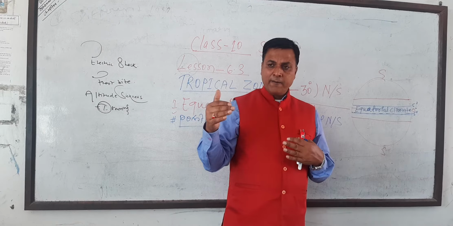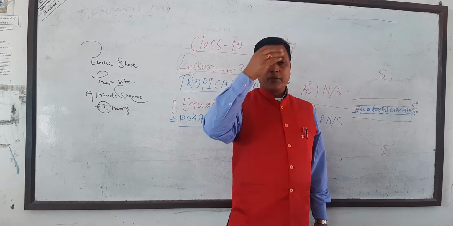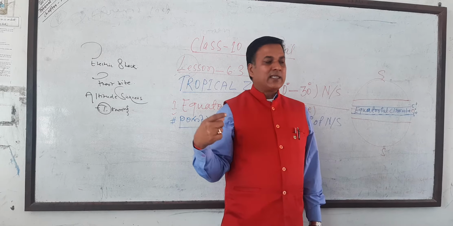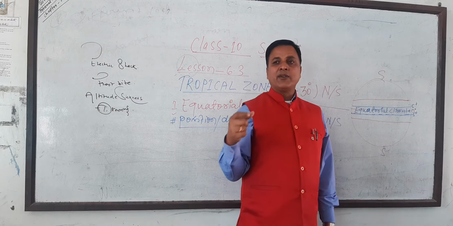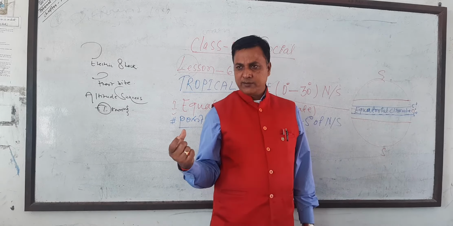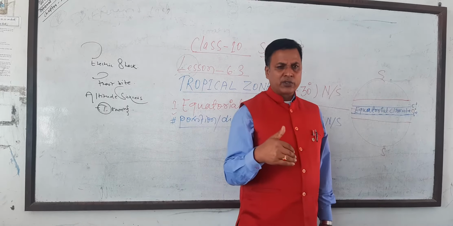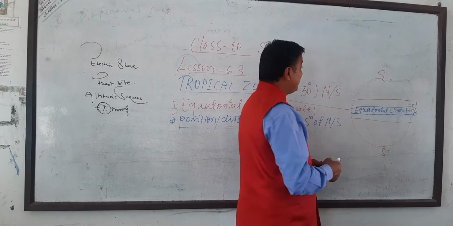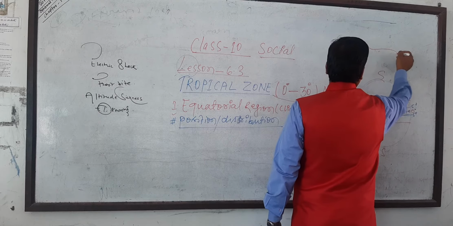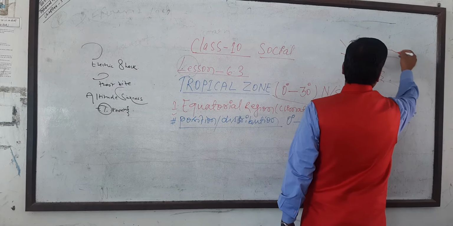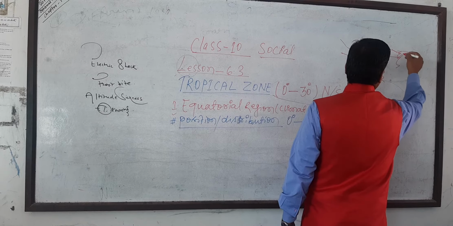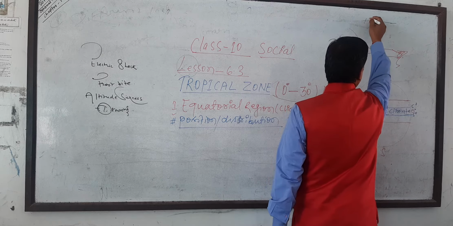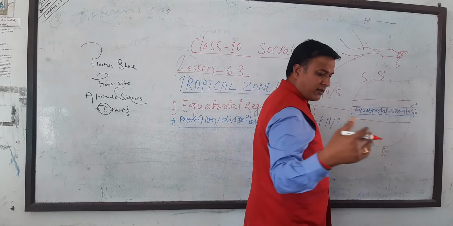In South America, the Amazon River flows from west to east. Mostly the rivers flow from west to east or north to south, and only a few rivers flow from south to north. The river that flows from west to east there is the Amazon River. We have the Amazon River, and this is the Congo, in the north, and that is the south. We will learn in further lessons.